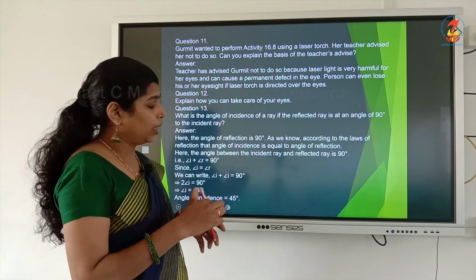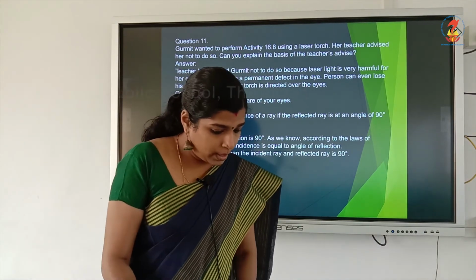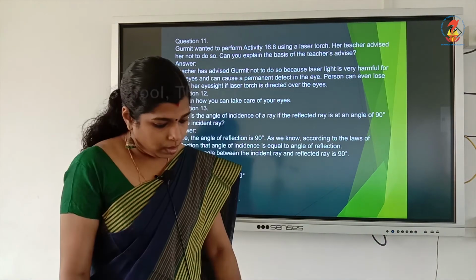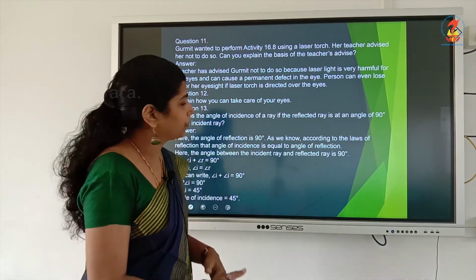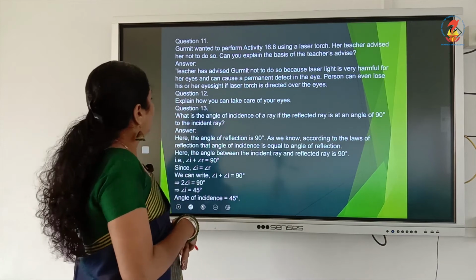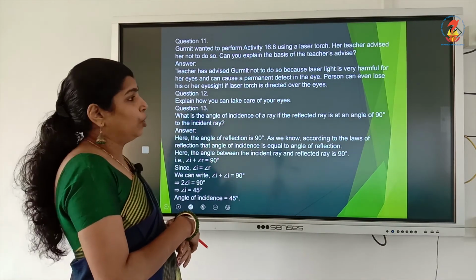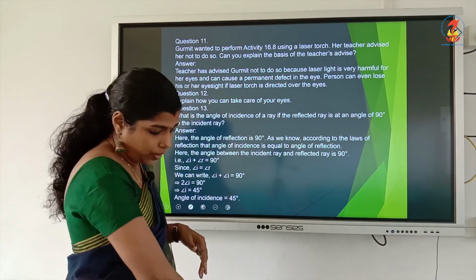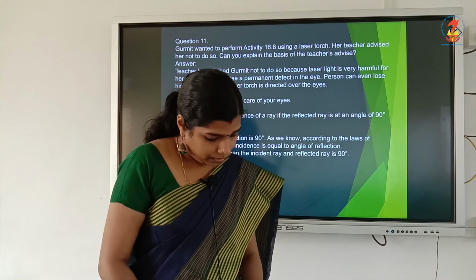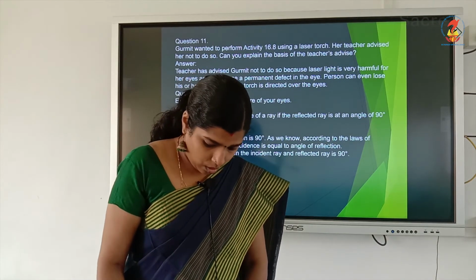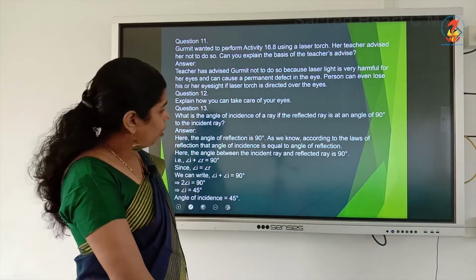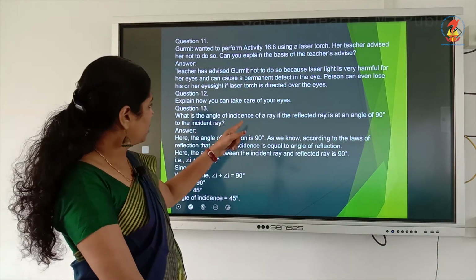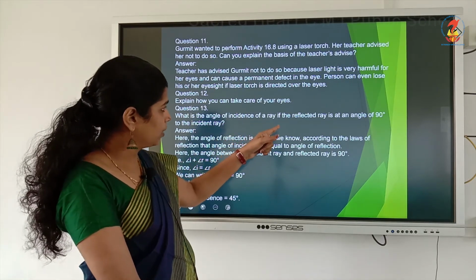Doing that experiment is activity 16.8. How can you take care of your eyes? That is given in page number 207.